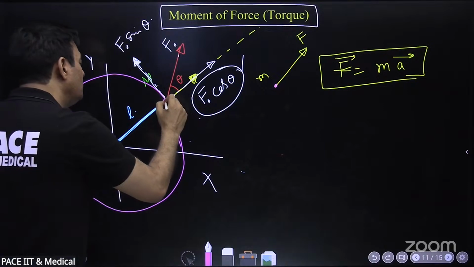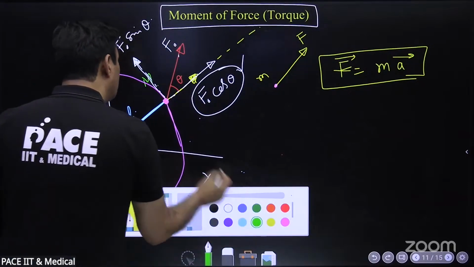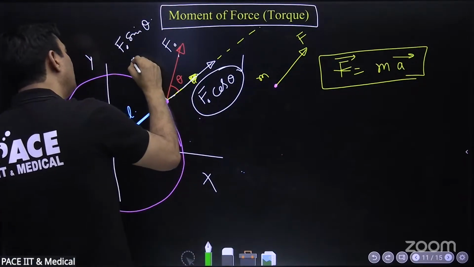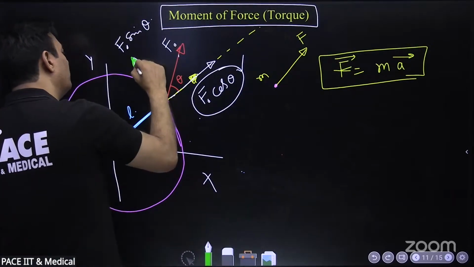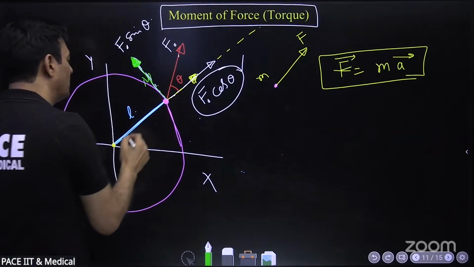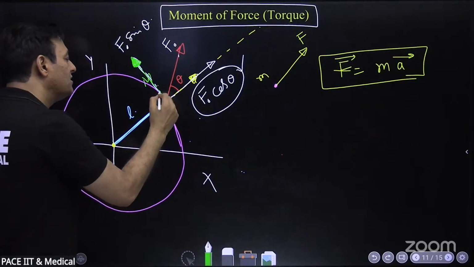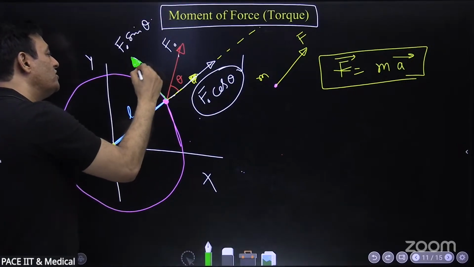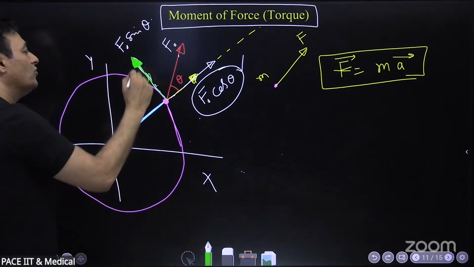So only this force at this instant will have its effect, and that effect will be a rotational effect, as if it is moving in a circle of radius L, and this rotational effect of this force is going to be called torque.